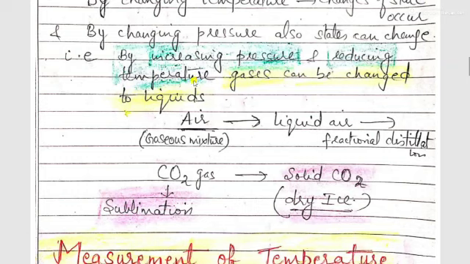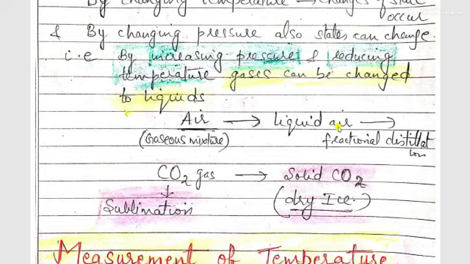So for example, air. If we want to change air into liquid form, what do we have to do? Air is a gaseous mixture. So pressure is applied on air and its temperature is decreased, means it is cooled down. Air is cooled and pressure is applied over it. So it changes into liquid air, a liquid mixture form.